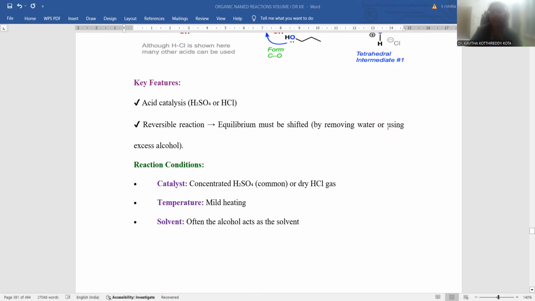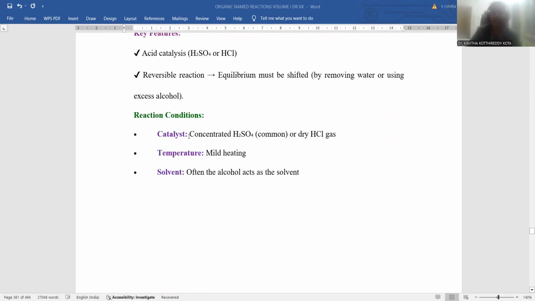Most importantly, the reaction is forwarded by the addition of concentrated sulfuric acid catalyst, or else you may add dry hydrochloric acid as well. Mild heating is required as the temperature to facilitate the reaction. The alcohol is taken as a substrate, which itself works like a solvent as well.